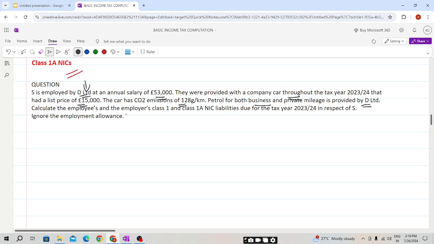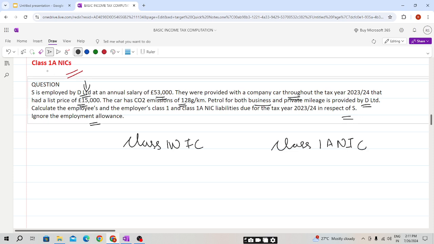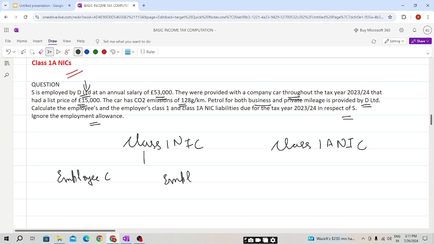Calculate the employee's and employer's class 1 and class 1A NIC liability due for the tax year 23-24 in respect of S. Ignore the employment allowance. So students, we need to calculate the class 1 NIC and class 1A NIC, both employee contribution and employer contribution.